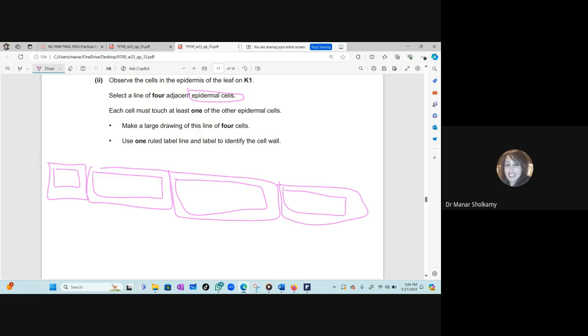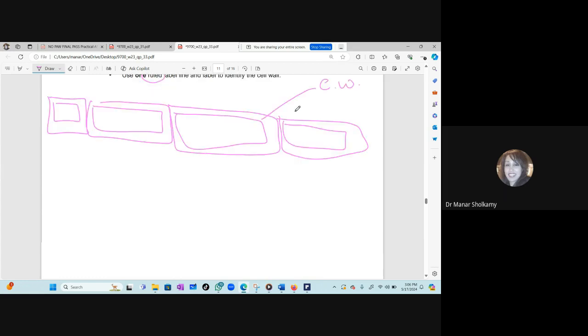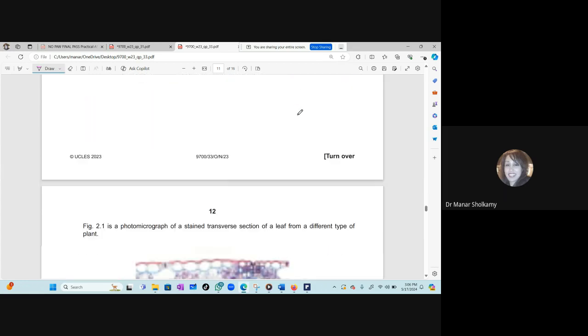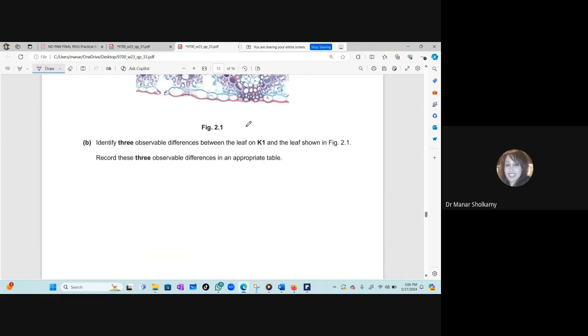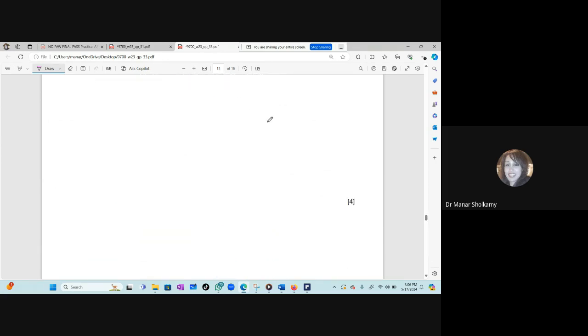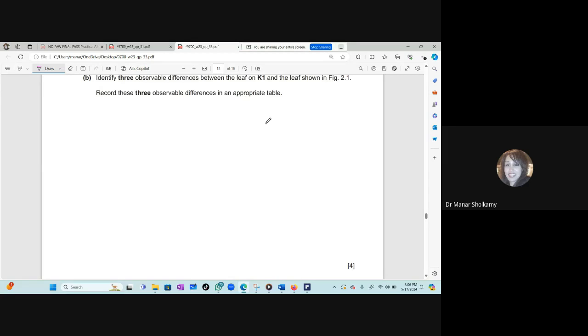Good. And use one ruled label line to identify the cell wall. Ruled, so you will use the ruler, not your hand. You will use the ruler, no arrows, and say cell wall. Okay? Now, this is another leaf. This is a monocot leaf. Now, identify 3 observable differences. Look here. No table. In the first variant, there was a table. But here, there's no table. How will you design the table, Mariam?